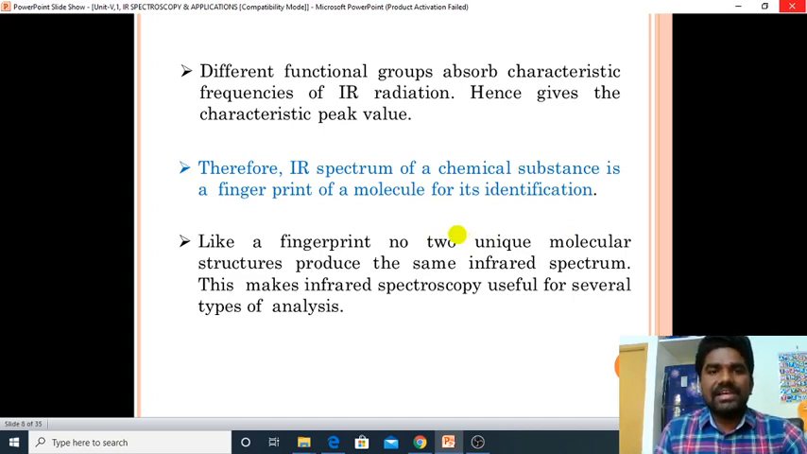Fingerprint means it is different for each one. In the same way, each functional group has its own characteristic IR value. Like a fingerprint, no two unique molecular structures produce the same infrared spectrum. Thus this makes infrared spectroscopy useful for several types of analysis, isn't it? We'll see how we can use IR spectroscopy in the coming slides.